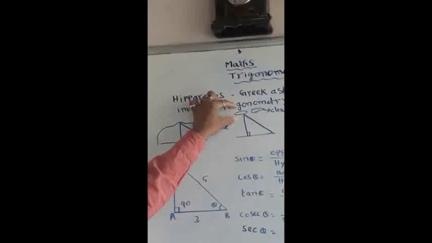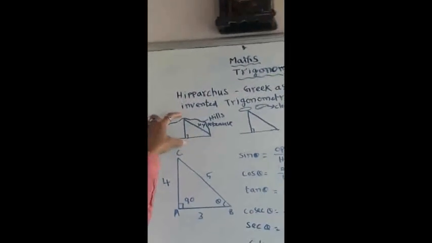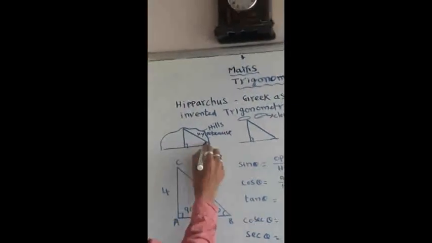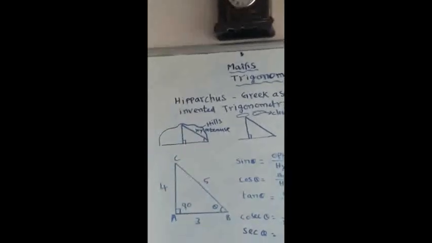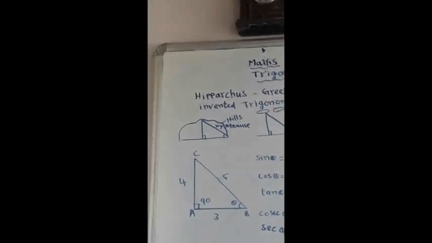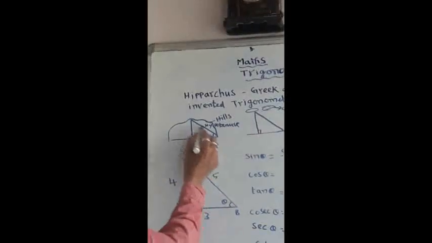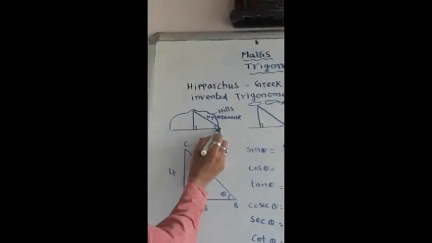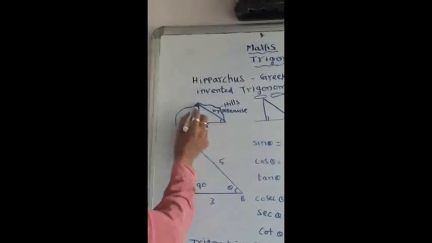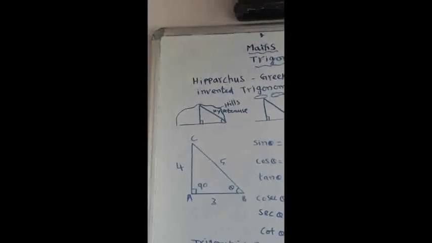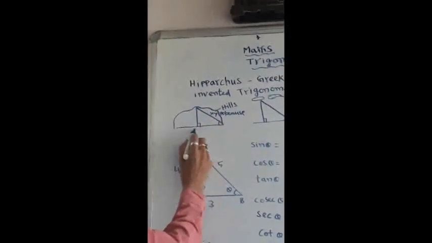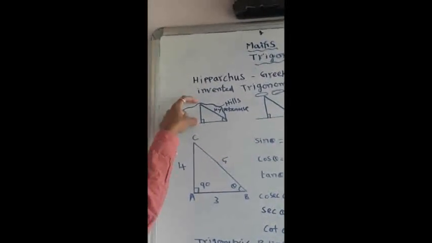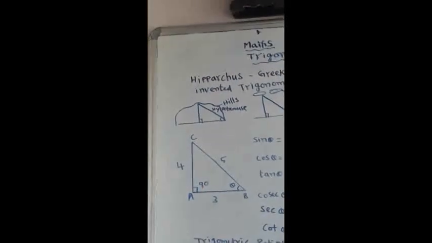Similarly, clouds may be there. So here we can measure the height of the hills by using trigonometry methods. You may ask, sir, how can I measure this angle? This angle you can measure by using the instrument called theodolite. Theodolite can measure elevation, sometimes depression also. By using that theodolite, you can find the angle of the tip of the hills. And already you know the distance from where you are standing to the center. Then from that we can find the height of the hills. I am going to explain how we can find it.